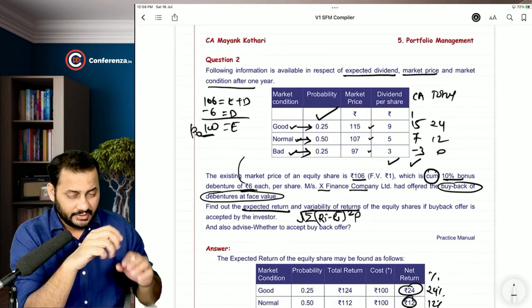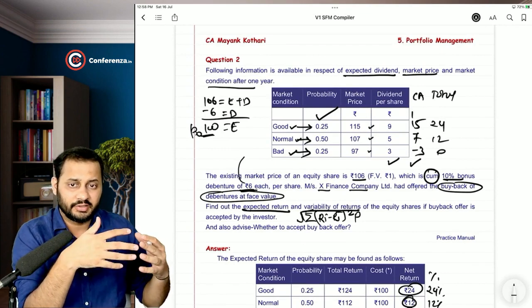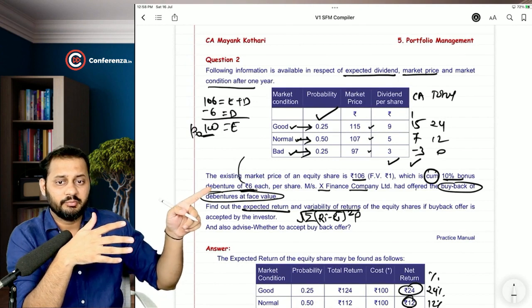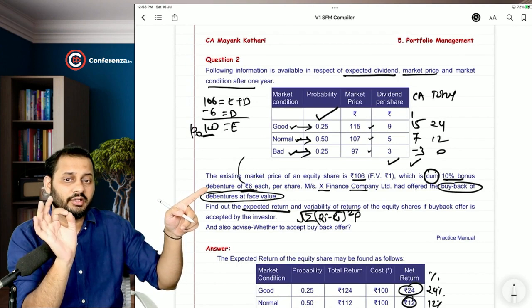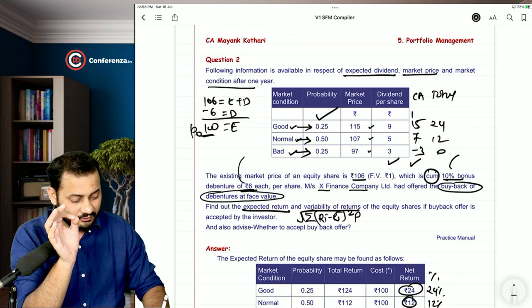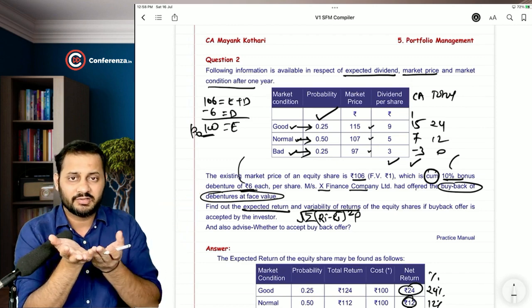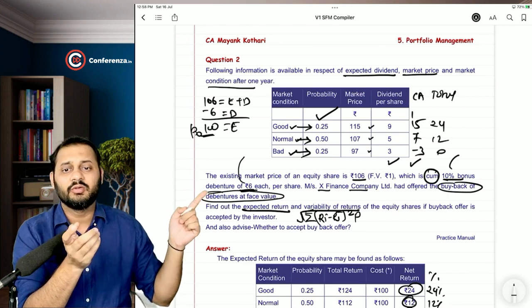Why to buy back is like your company is offering 12% rate of return as compared to the debenture interest of 10%. Now 10% will also become return because you are buying it back at face value. So market price and face value is same. Coupon rate and YTM will also be same.